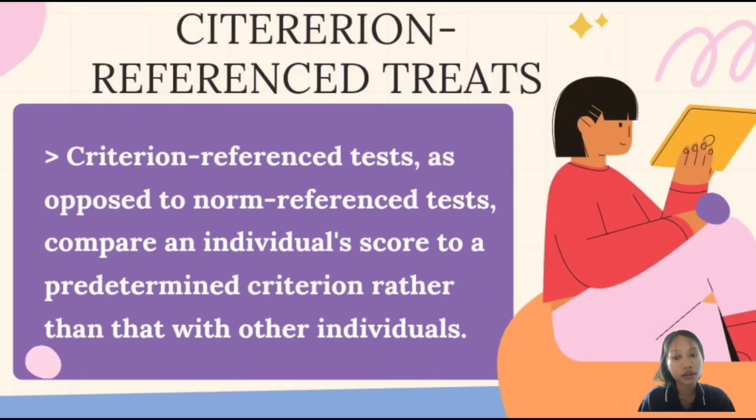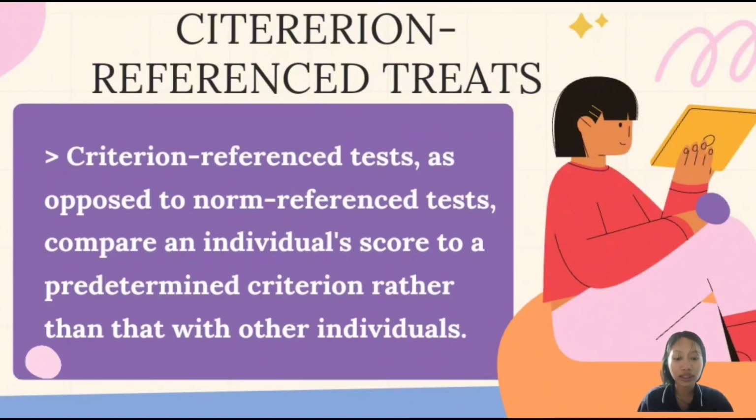The second method is the criterion reference test. It compares a person's knowledge or skills against a predetermined standard. Each person's performance is compared directly to the standard without considering how other students perform on the test.